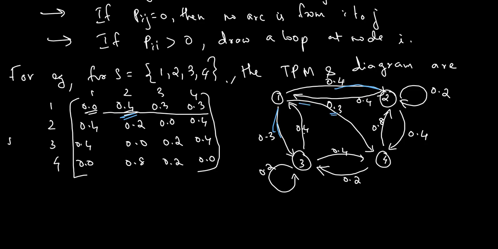3 to 1 is 0.4, this one. 3 to 2 there is none. 3 to 3, that is a loop, 0.2. 3 to 4 is 0.4. Then 4 to 1 is 0, that is, no edge. 4 to 2 is 0.8. 4 to 3 is 0.2, this is given. 4 to 4 there is no loop. Okay, so that is the transition probability matrix and the transition diagram.